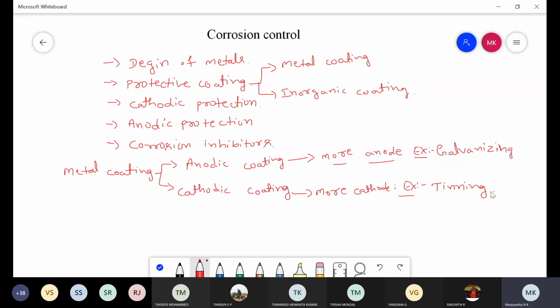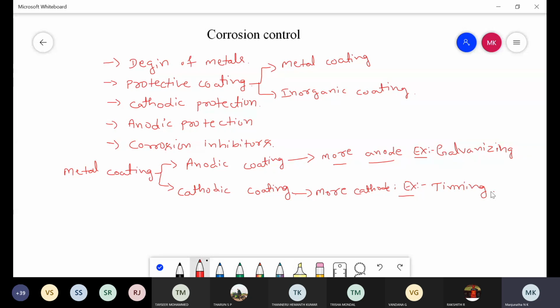In metal coating, there are two types. One is anodic coating, another is cathodic coating. In anodic coating, a more anodic metal is deposited on the surface of the base metal, for example the galvanizing process. Second is cathodic coating, in which a more cathodic metal is deposited on the surface of the base metal, for example the tinning process. This is metal coating. Later we will discuss galvanizing and tinning one by one.